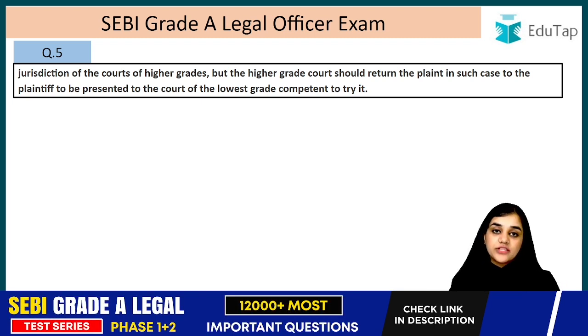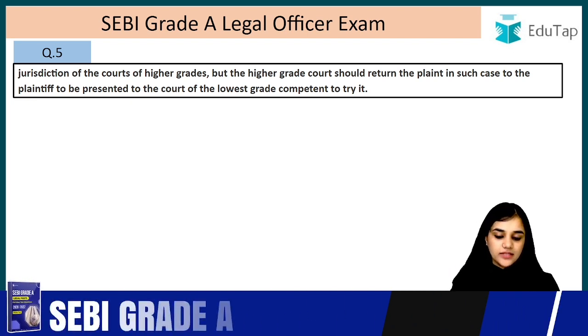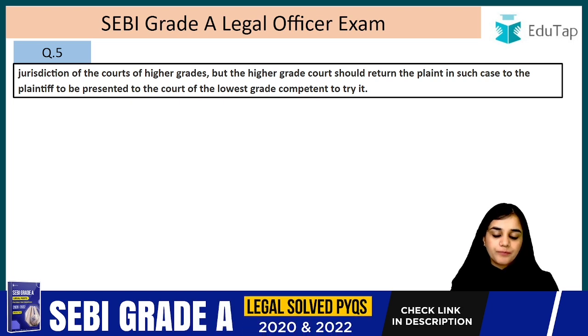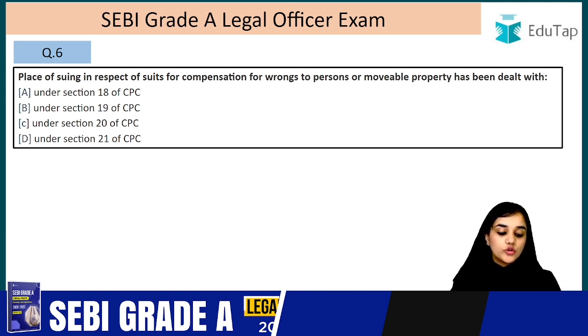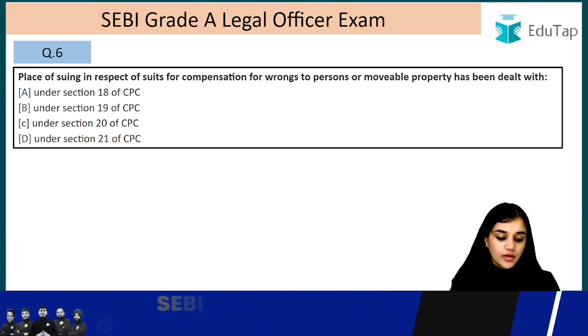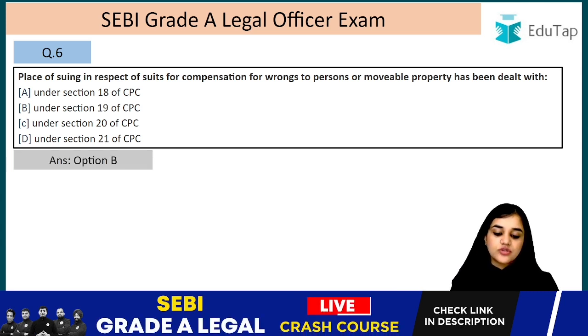So if a plaint is presented to a higher grade court, what will that court do? It will return the plaint to the original court where it should have been filed, right? Where it should have been taken up. Question number 6. Place of suing in respect of suits of compensation for the wrong to person or movable property has been dealt with. It has been dealt with in Section 19, right?